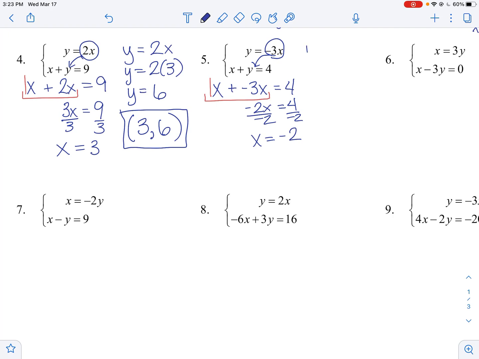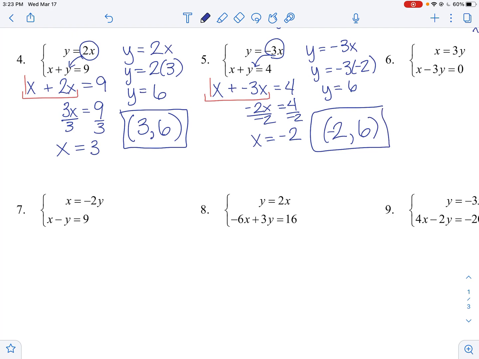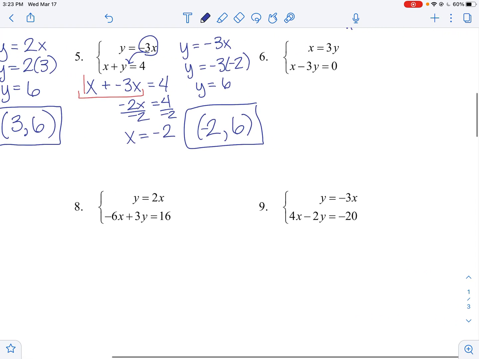Then we need to solve for y. Y equals negative 3x. We know that x is negative 2. So y equals negative 3 times negative 2, positive 6, and my point is negative 2, positive 6. Okay, these ones have a little bit more work to them. Let's look at number 6.